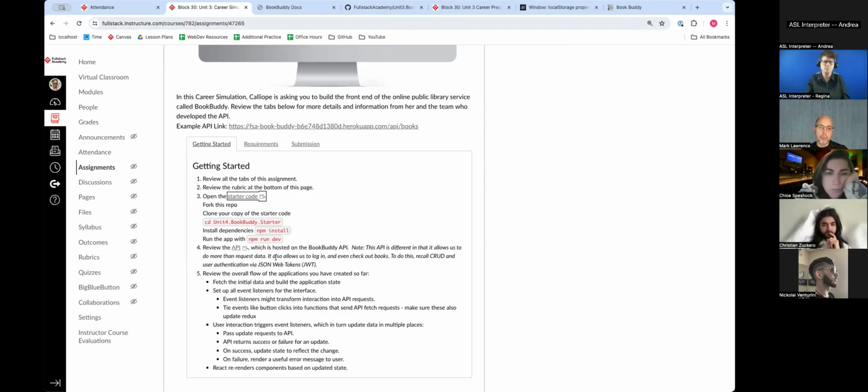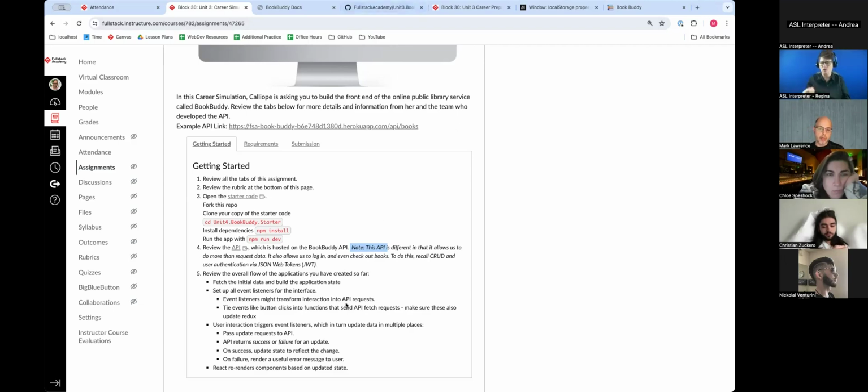The key part, and we'll go over this, is the note: this API is different in that it allows us to do more than request data. It also allows us to log in and even check out books. To do this, recall CRUD, which is create, read, update, and delete, and user authentication via JSON Web Tokens. Remember, about a week ago, we did the JSON Web Tokens. Everyone remember that? Thumbs up. So you're definitely going to be dealing with JSON Web Tokens.